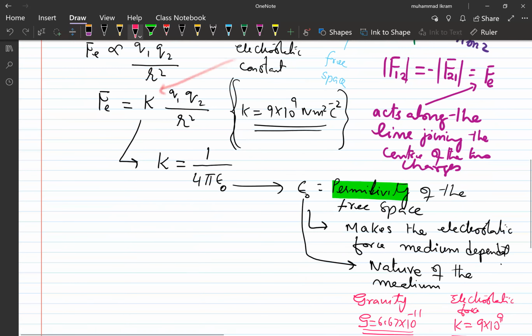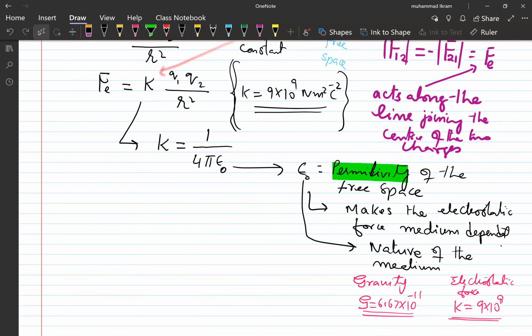Now let us come back to the permittivity of the free space. What does the permittivity of the free space mean? As I told you, it is the strength of the medium to exchange the electrostatic force between the two charged particles. Numerically, this epsilon naught is equal to 8.85 into 10 raised to the power minus 12 coulomb square per newton per meter square, right? That is the numerical value.